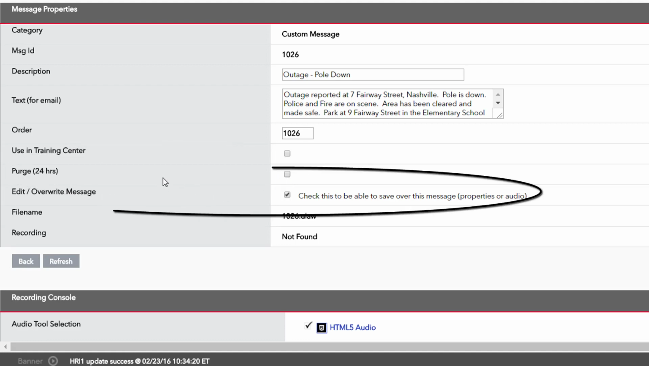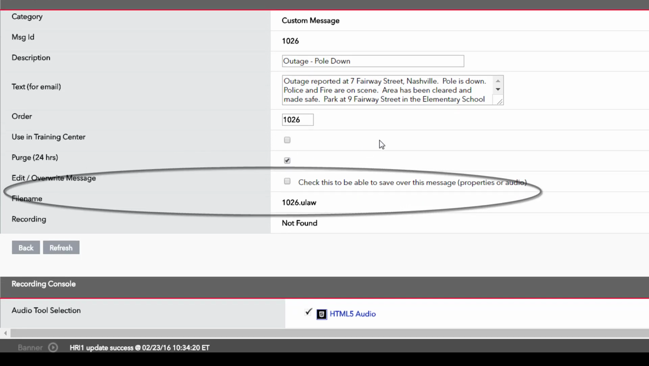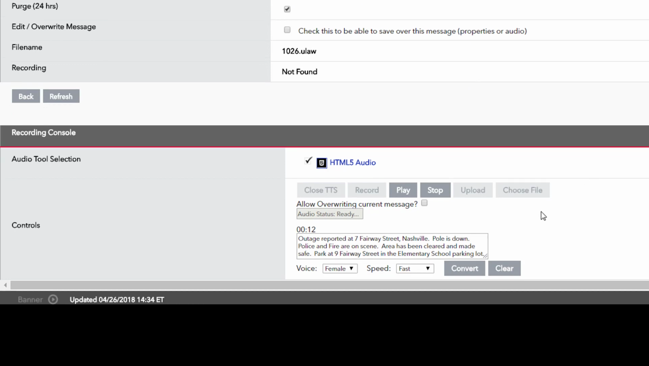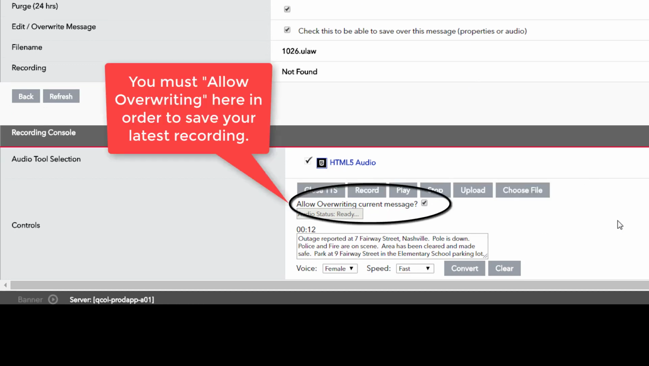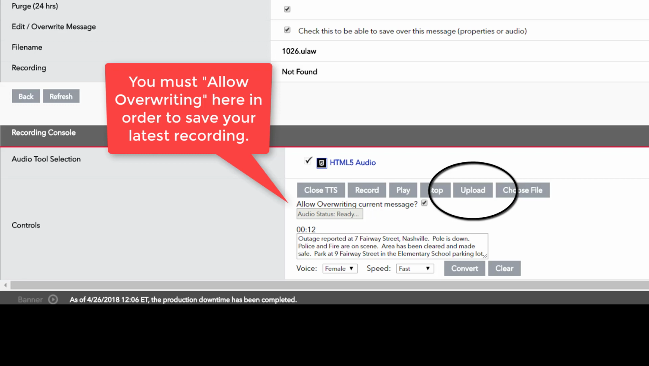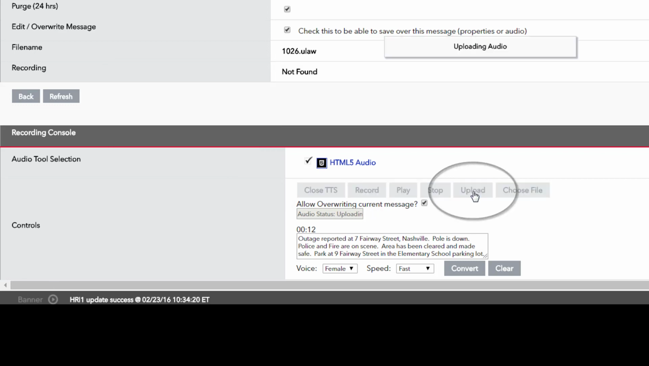If your system default setting would allow a saved custom message to be overwritten, but you want to prevent that from happening to the message you just created, you'll want to uncheck the box beside Edit Overwrite Message in the Message Properties pane. Now you can save the message. In the recording console, check the Allow Overwriting checkbox and then hit Upload in the recording console controls.